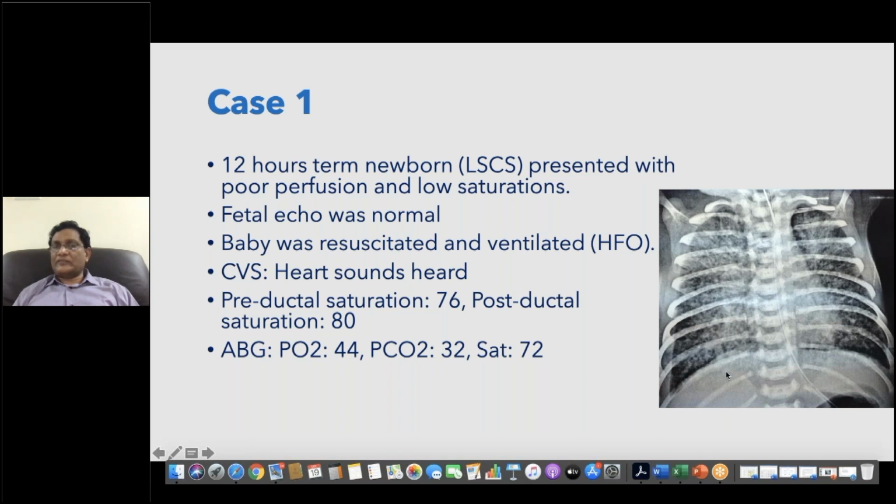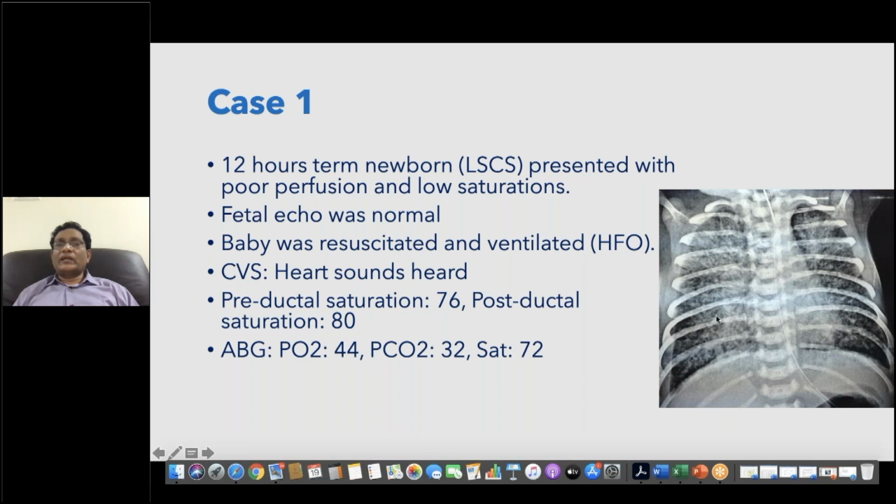So you have a set of differential diagnoses like a delayed presentation of HMD or group B streptococcal infection, but if it's a 12 hour old baby, group B streptococcal infection or delayed HMD is unlikely. So it should be some pulmonary edema, a chronic pulmonary edema, intrauterine pulmonary edema.